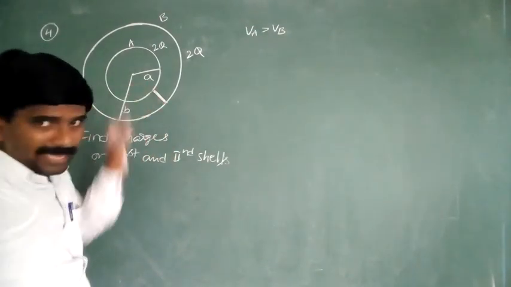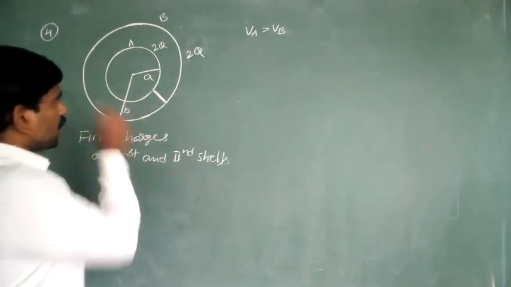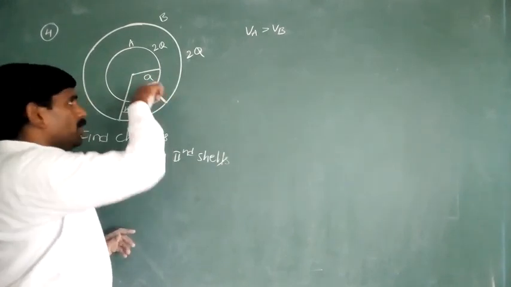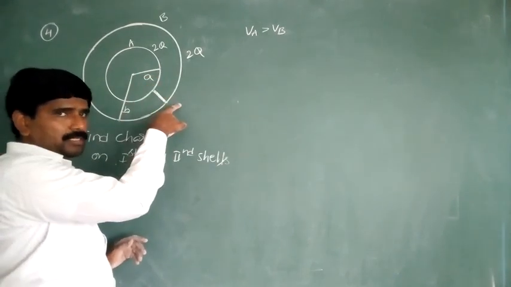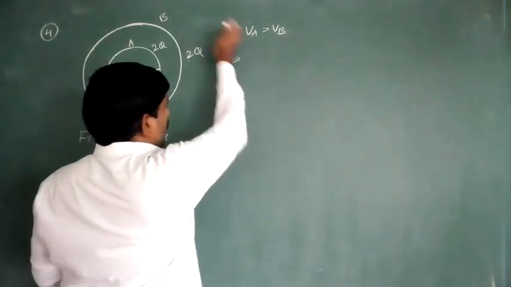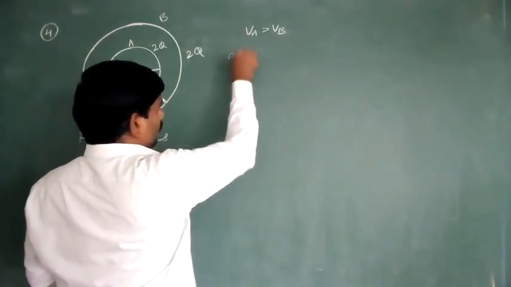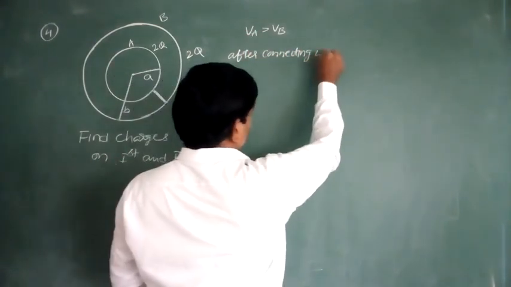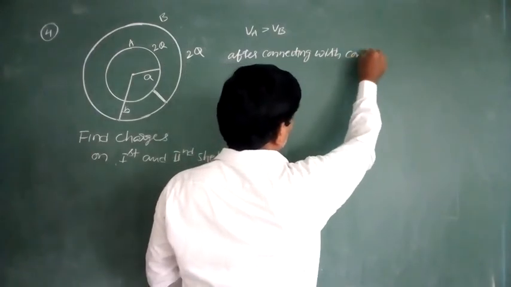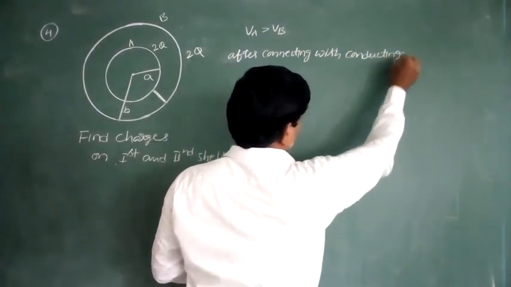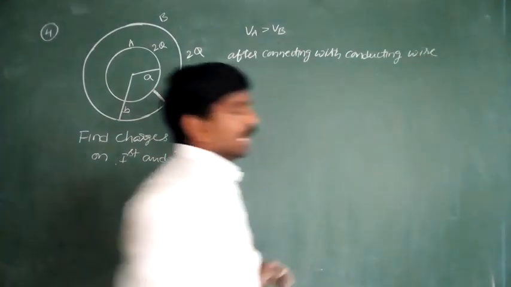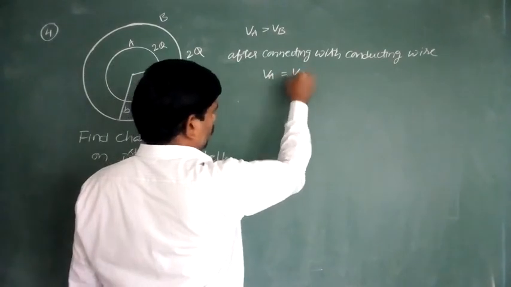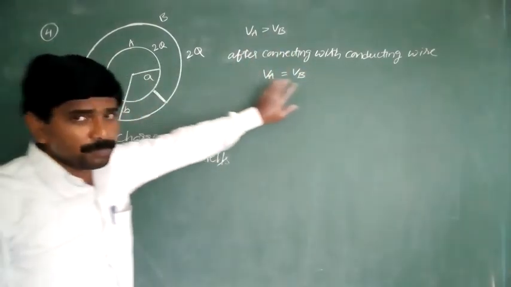When these two are connected with a conducting wire, charge flows from the high potential object to the low potential object, or maybe from the high potential region to the low potential region. So that process goes on after connecting with the conducting wire. After connecting with the conducting wire, what happened? VA is equal to VB. Potentials become the same.